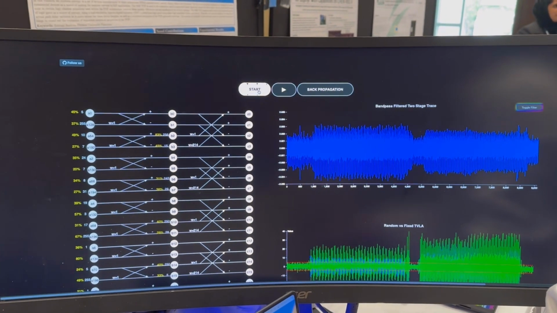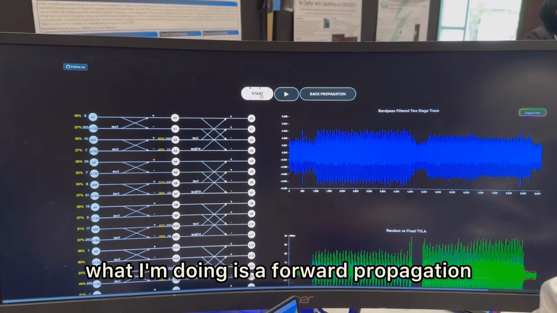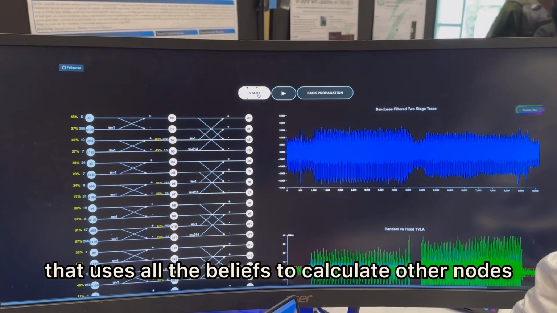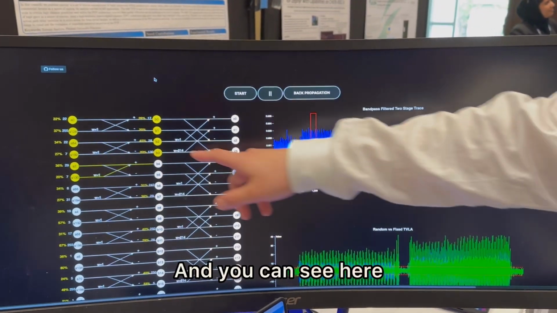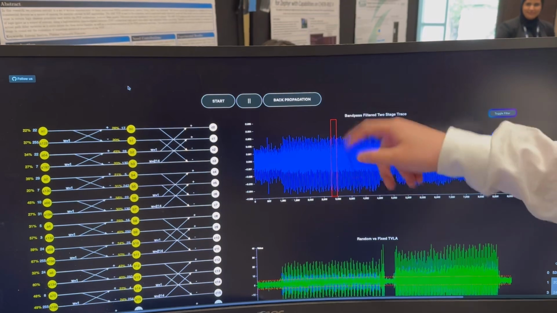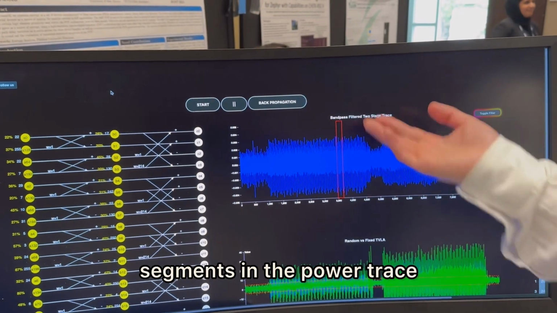Our next step is doing belief propagation. What I'm doing is a forward propagation that uses all the beliefs to calculate other nodes. You can see here, these operations correspond to these segments in the power trace.